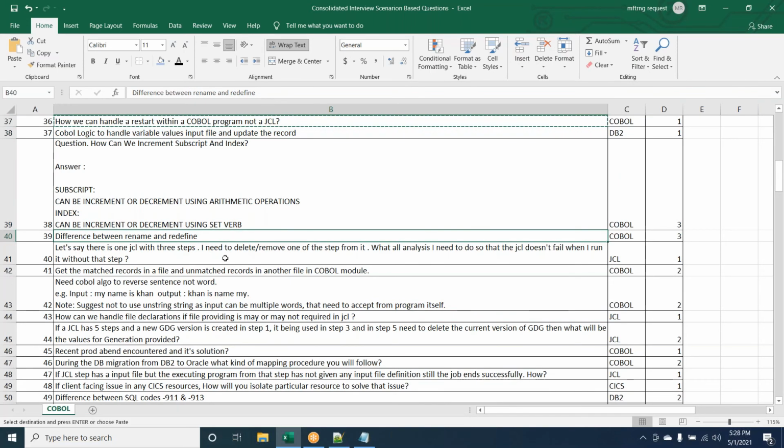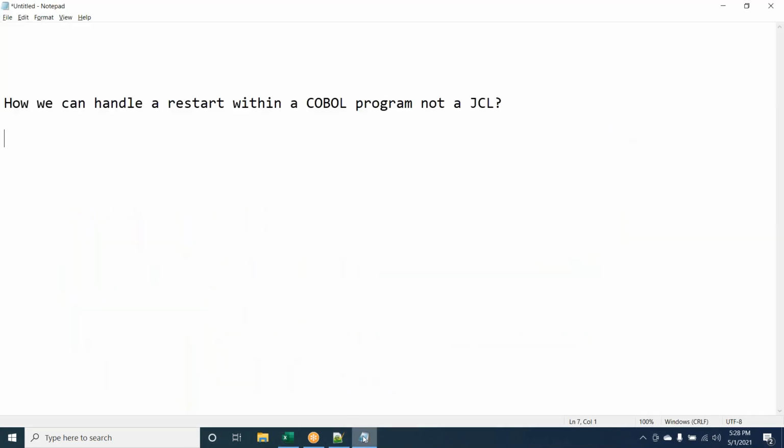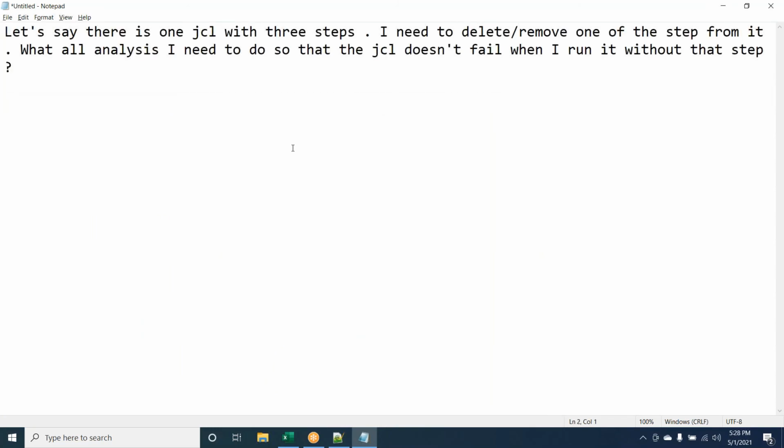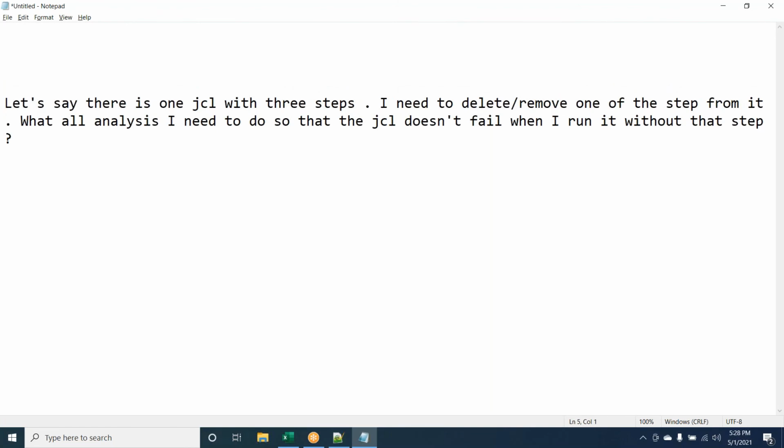So the previous question could be answered in three ways, right? From the discussion, one is the checkpoint, another is the internal table, and another is a VSAM file. That is what I said. One is a counter; based on the counter, you can do it. In my work I have used a counter, and I never used an internal table or a file. But when I Googled it, I found there are three ways of doing it.